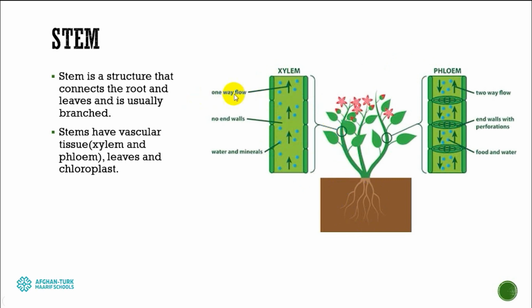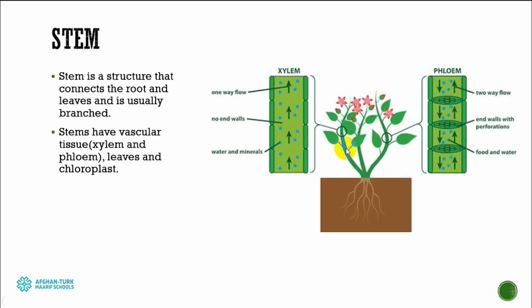It has one-way flow, and the phloem is the second kind of vessel, which carries the photosynthetic material. It means after the process of photosynthesis ends, the carbohydrate which is produced can be carried to different parts of the plant with the help of phloem. And phloem has two-way flow.